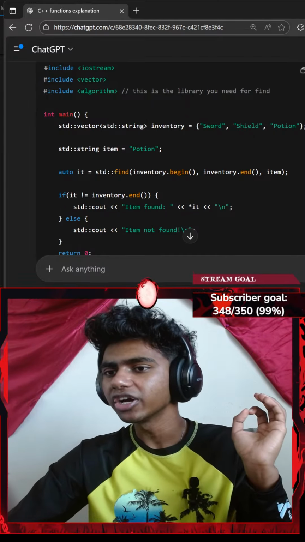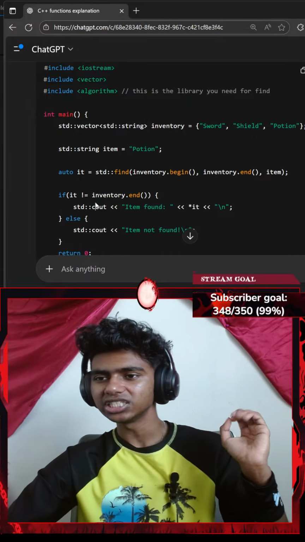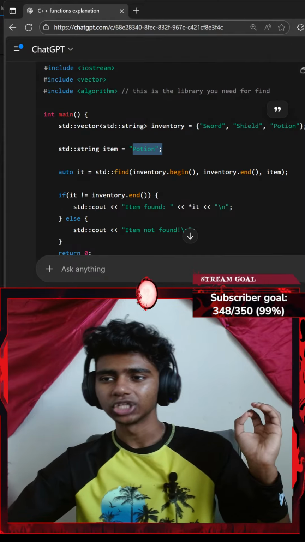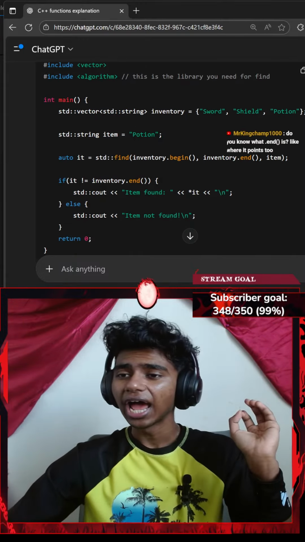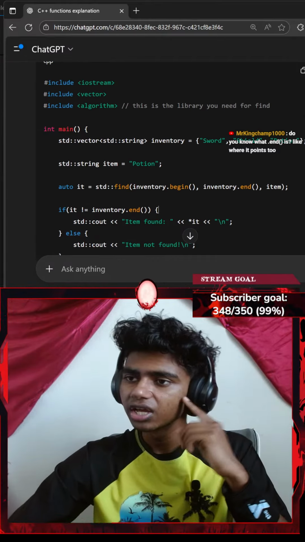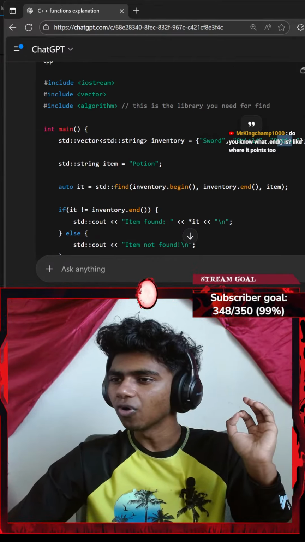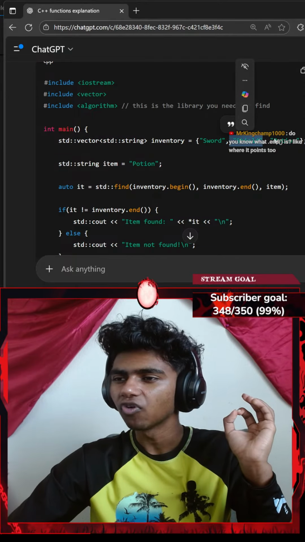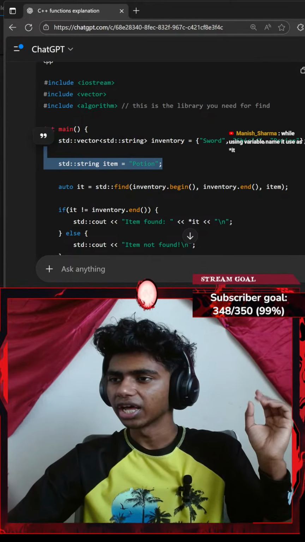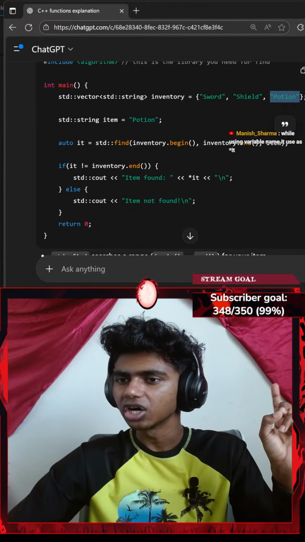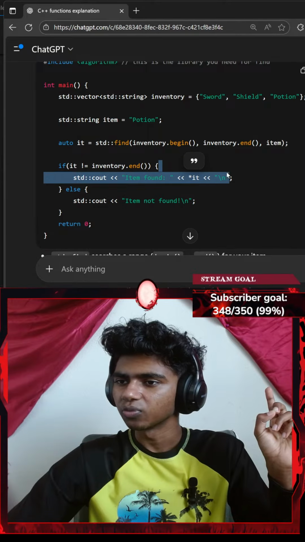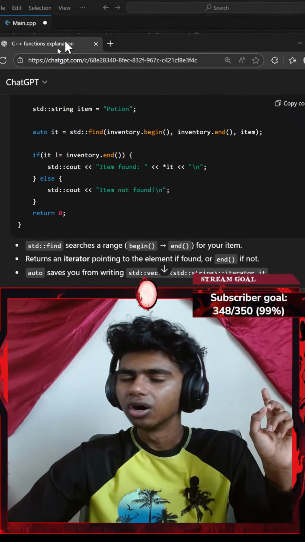Okay, I think I understand what this means. It basically goes over every single element inside of my vector to find a certain element that I'm looking for. And if my it is not equal to inventory.end, it means my iterator found the string before it reached the end of my vector, then I print this and dereference it to get the value of my vector. Does that make any sense? Okay, I think I understand.